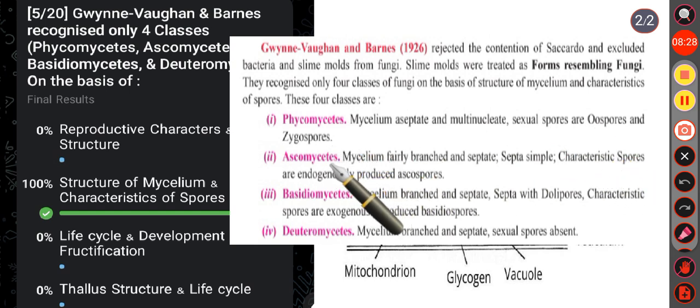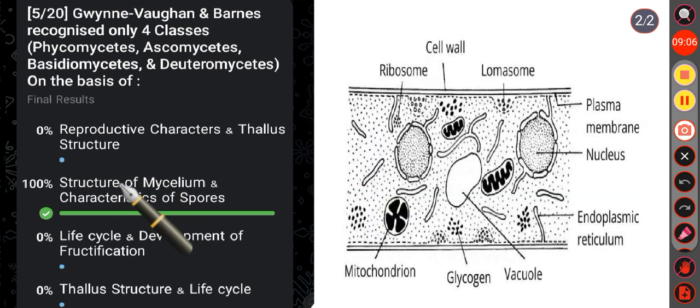Then in Ascomycetes, mycelium is fairly branched and septate. Septa are simple. Characteristic spores are endogenously produced ascospores. Then in the Basidiomycetes, mycelium is branched and septate, septa with dolipores. Characteristic spores are exogenously produced basidiospores. Then in the Deuteromycetes, mycelium is branched and septate, sexual spores are absent. Okay. So here the correct answer is option B.